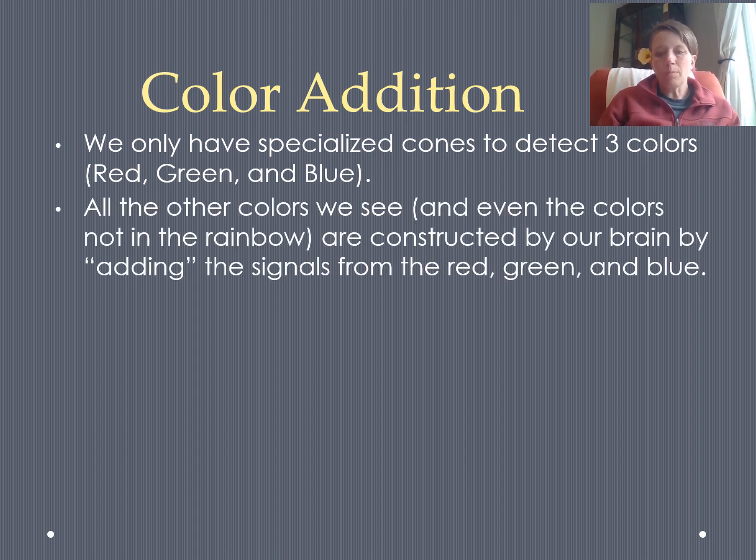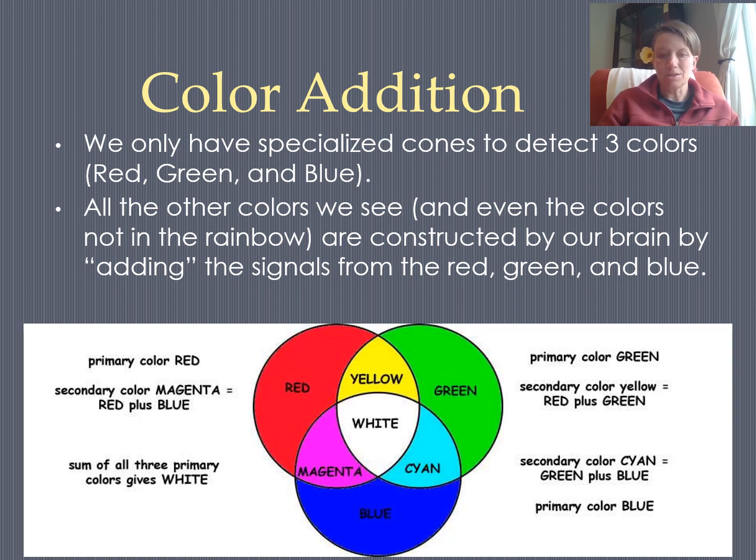So our brain can actually add signals of light to create colors, either colors in the rainbow or even some colors that are not in the rainbow, so kind of imaginary invisible colors, based on activating those different tones in different amounts. This is called color addition. So we have these three detectors, red, green, and blue. And if two or more of them are triggered at the same time, the brain says, well, how much of this are we adding to how much of this, and what color does that mean we're seeing?